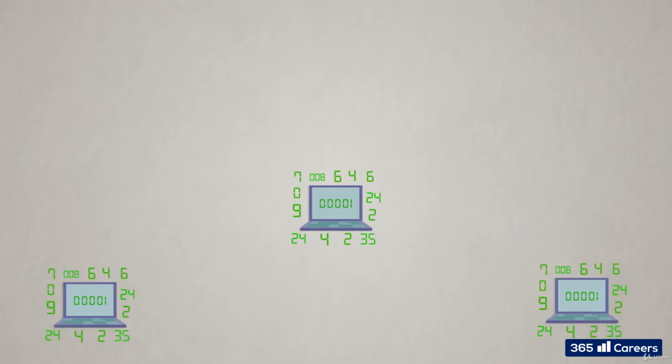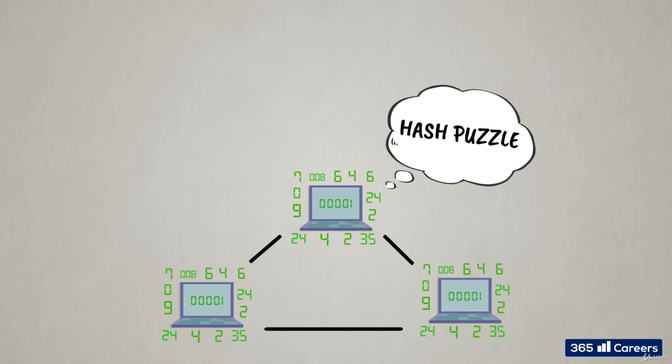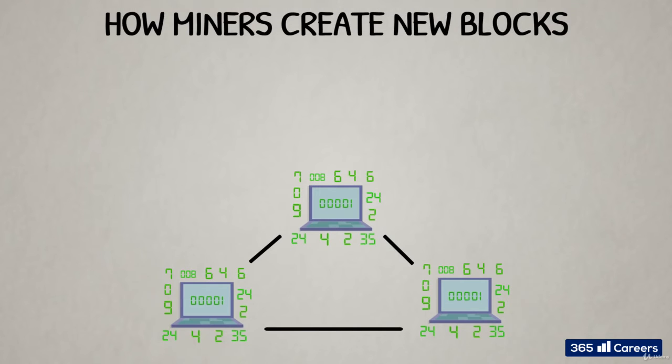Proof of work requires a hefty number of calculations done by a computer aimed at solving cryptographic hash puzzles. These are the same puzzles described earlier, enabling the network to function and to continue exchanging transaction messages with other network participants. Let's dig into the nuts and bolts of this mechanism to figure out how it works. First, let's see how miners create new blocks. Mining nodes collect and aggregate new transaction data.